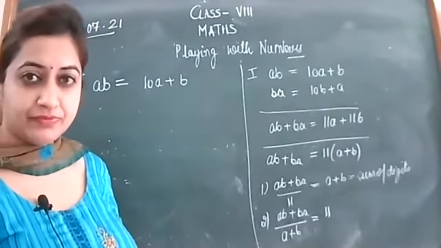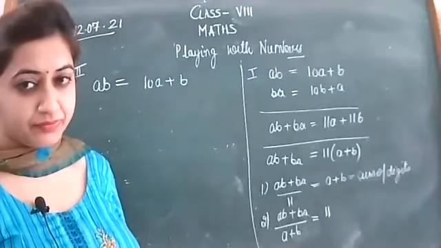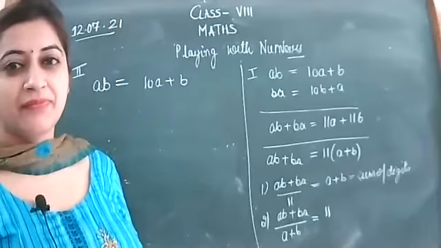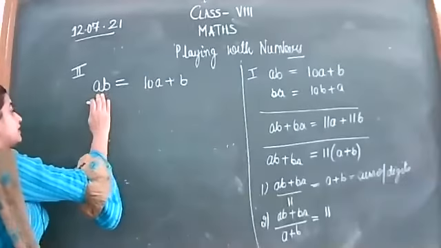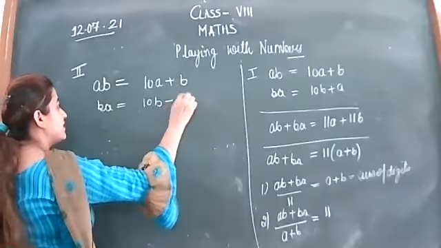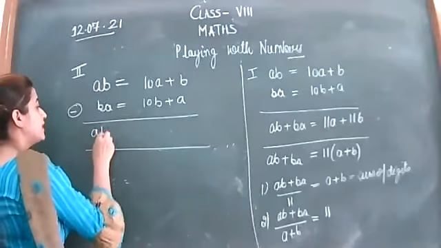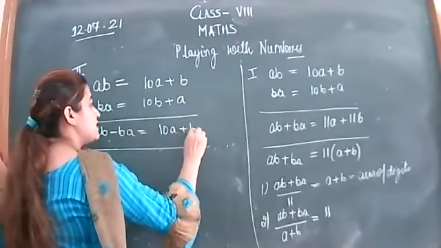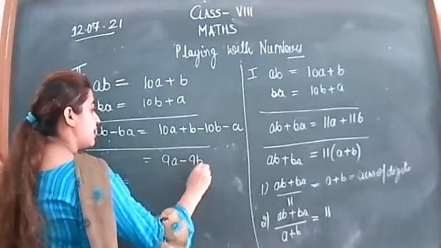Yes. Ma'am, the formula will be AB plus BA is equal to 9A minus 9B. AB minus BA, beta. Rest is correct, but AB minus BA. If I write the two-digit number in the general form, and write the reverse of this number as 10B plus A, and if instead of addition I subtract it, what will you get? AB minus BA is equal to 10A plus B minus 10B minus A. That is 9A minus 9B.